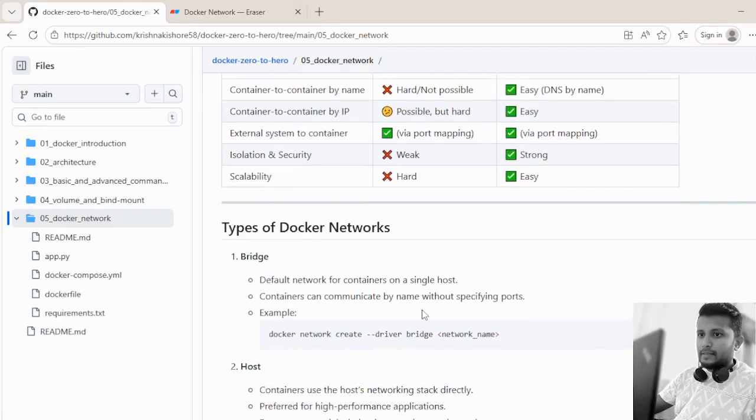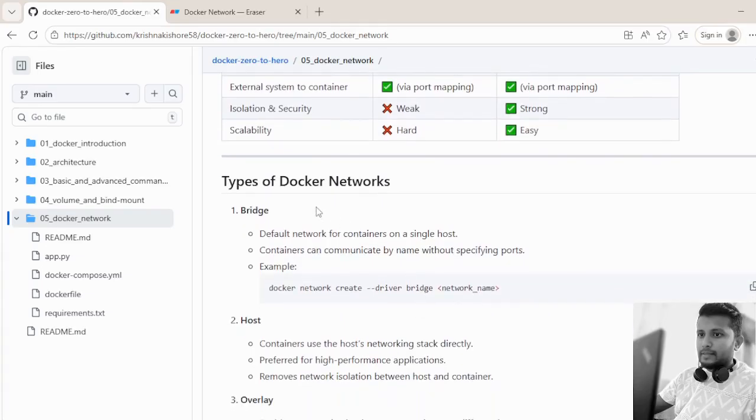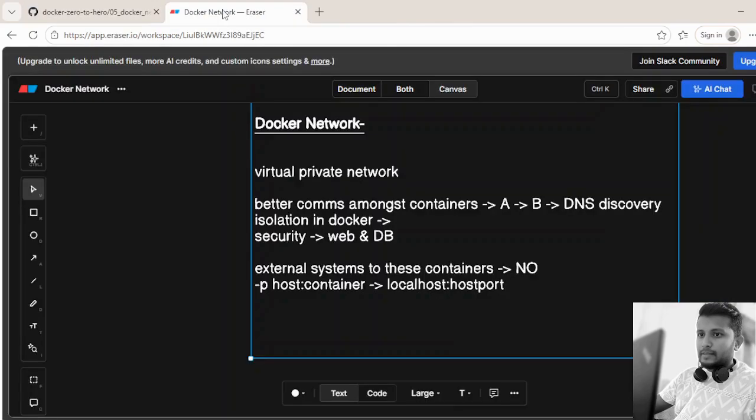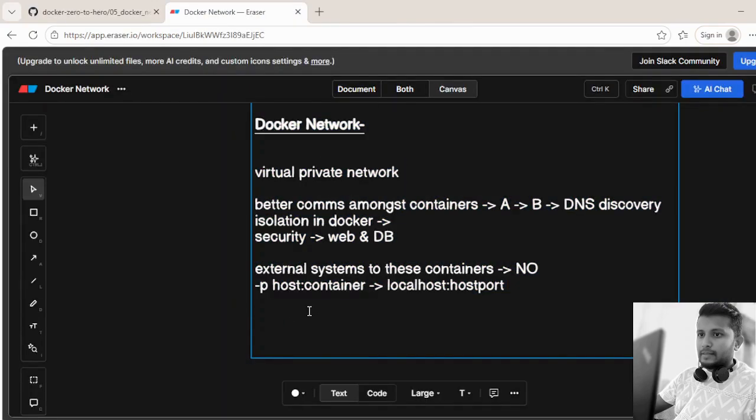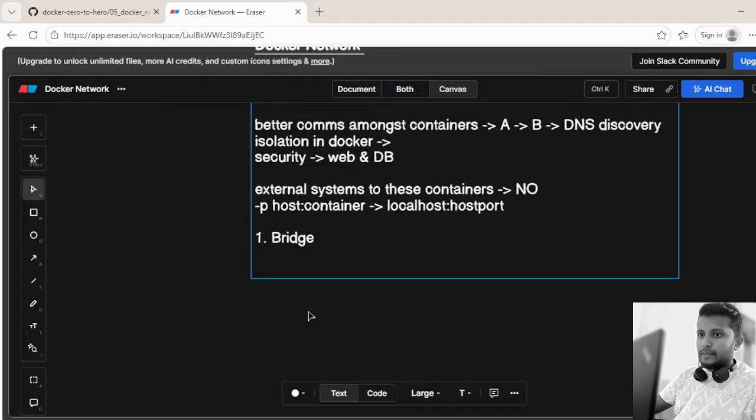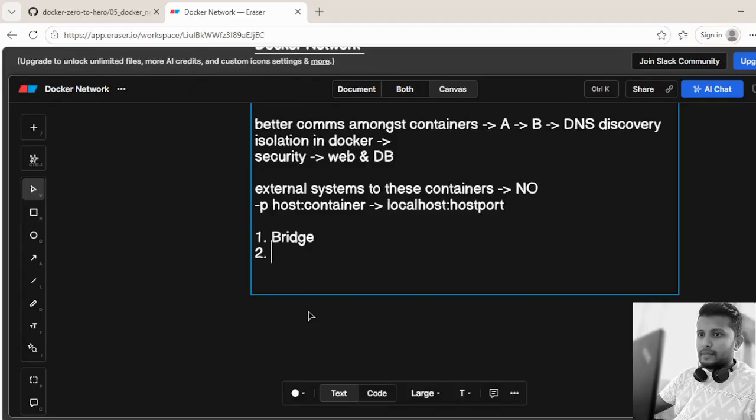And now we'll talk about the types of Docker network. On a very high level, there are 5 types of Docker network. One is bridge. This is the default Docker network, meaning whenever we create a container, it is attached to the bridge network as it is the default Docker network.